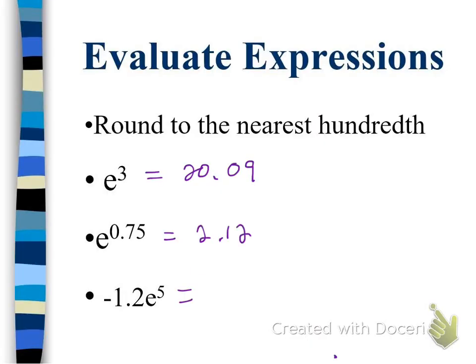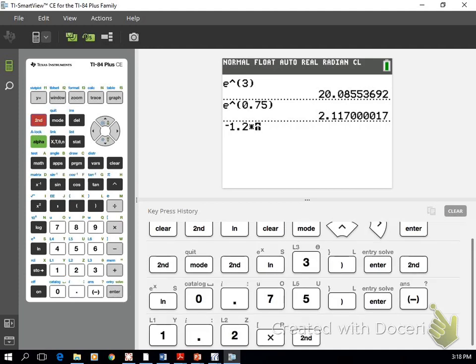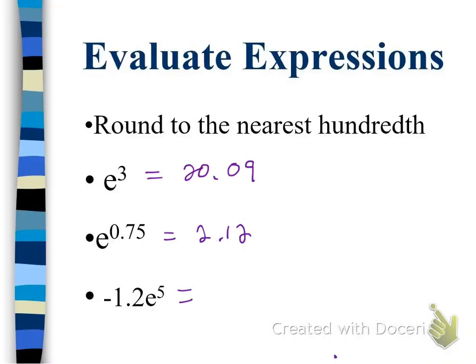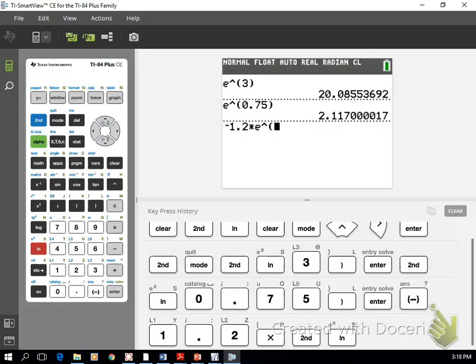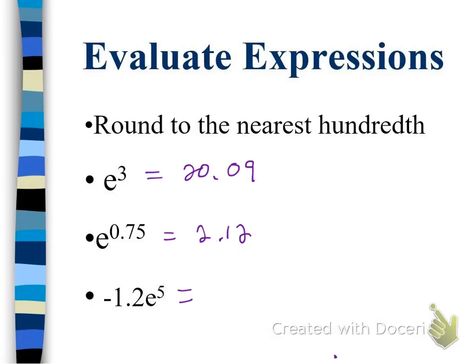Okay, and the last one, negative 1.2 times, pretty straightforward. Just make sure that you're hitting negative 1.2 times. Then your shift e to the fifth power, sorry. Close your parentheses, hit enter, and you get negative 178.09. If you're not getting, sorry, actually it should be 0.10. If you're not getting that, make sure you come and see me, and we'll sit down and go through your